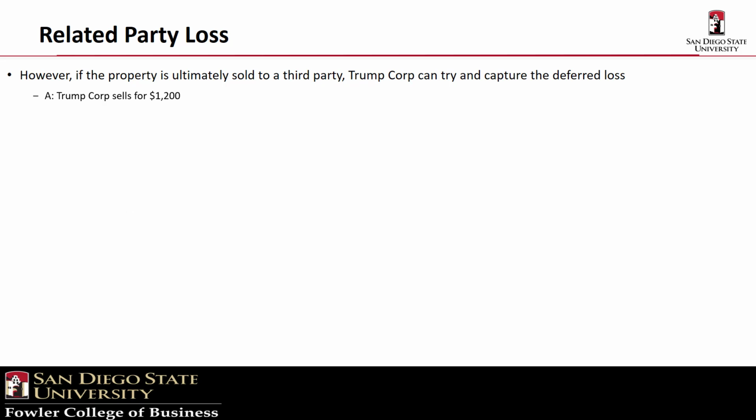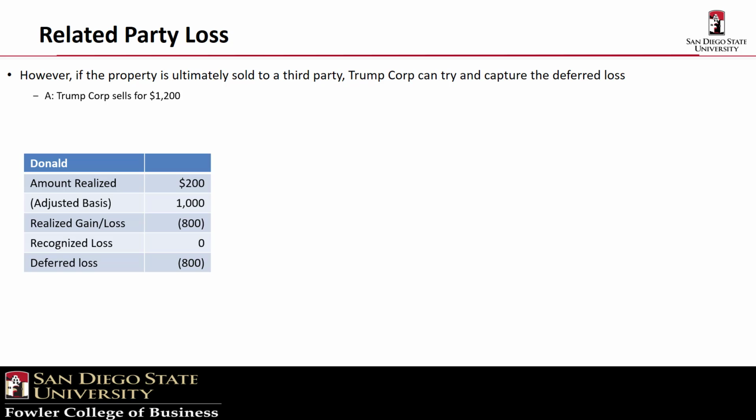In the first scenario, Trump Corp sells the MySpace stock to an unrelated party for $1,200. First, let's capture Donald's sale. As we mentioned on the last slide, his amount realized is $200. His adjusted basis is $1,000, resulting in a realized loss of $800. However, his recognized loss is 0 because of the deferral under the related party rules.